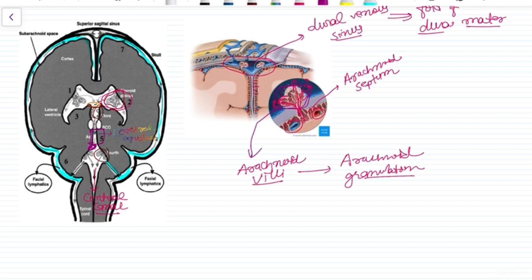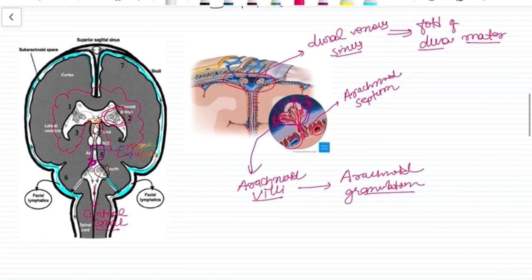So all this CSF will not be able to move from the ventricles to the inferior part, right? So it gets obstructed, and this will increase the ventricular size, and this is called hydrocephalus, that will lead to macrocephaly, meaning an increase in the size of the head above the normal range. So this is the pathology regarding the CSF.